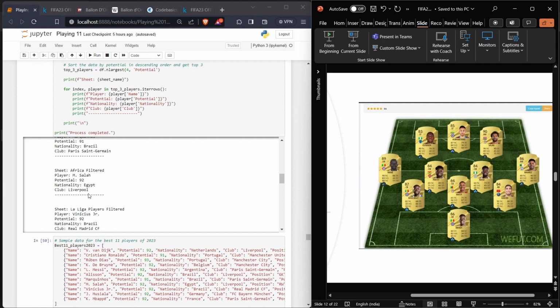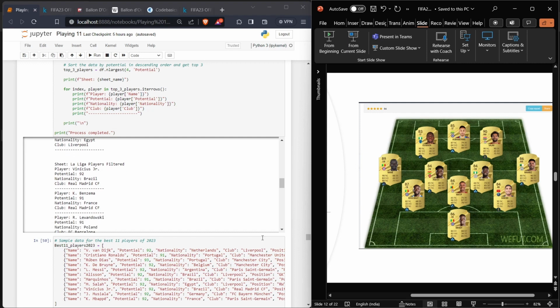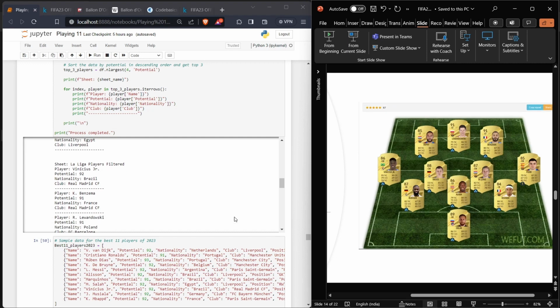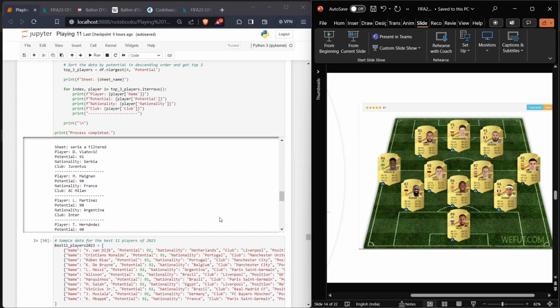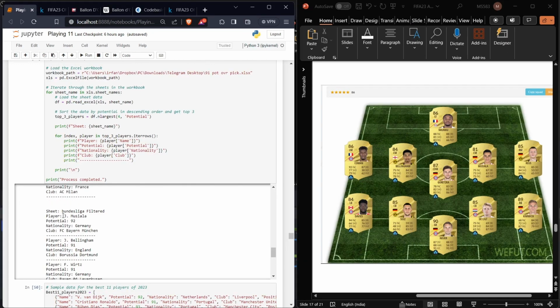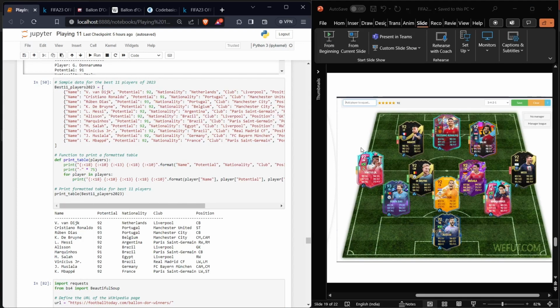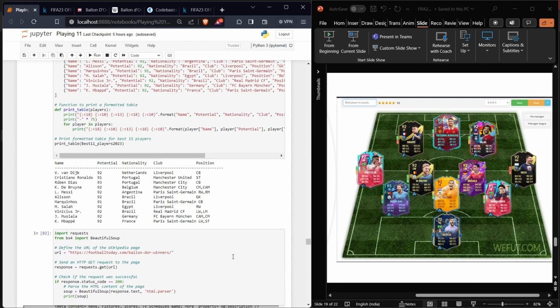For Africa, we can take Mohamed Salah, and for La Liga, we can take Vinicius Junior, and for Serie A, we are not going to be taking anyone because it is the last position team. And for Bundesliga, we are going to take Jamal Musiala, who has the highest potential. These players have been selected and placed in their right positions. So according to me, it is the best playing 11 from the FIFA 23 dataset.